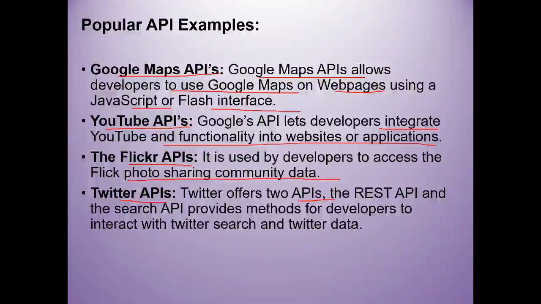Twitter offers two APIs, the REST API and the Search API. These two provide methods for developers to interact with Twitter search and Twitter data. They can be linked with any other websites or applications like cloud applications. These are the other popular APIs.